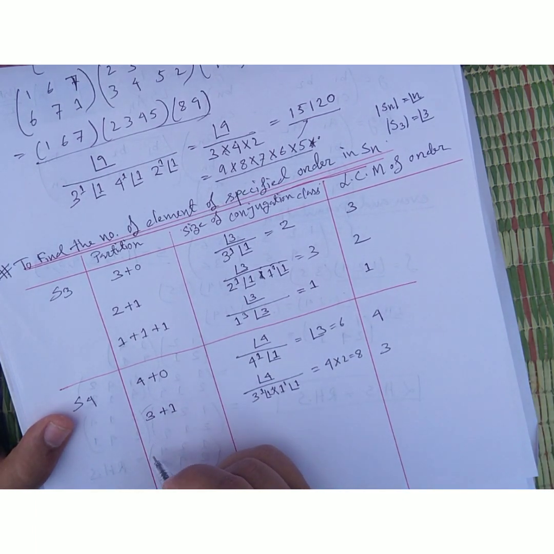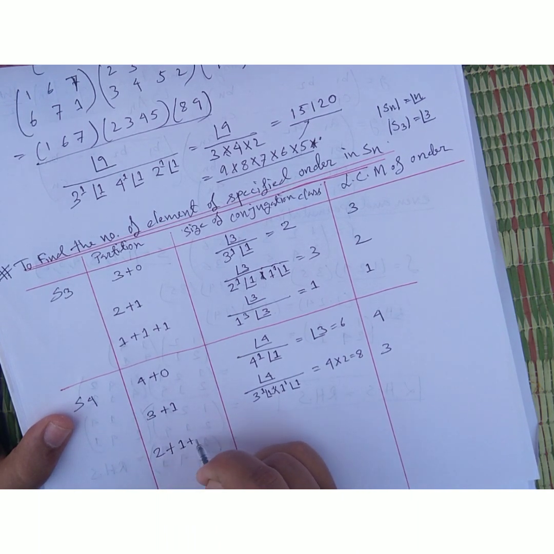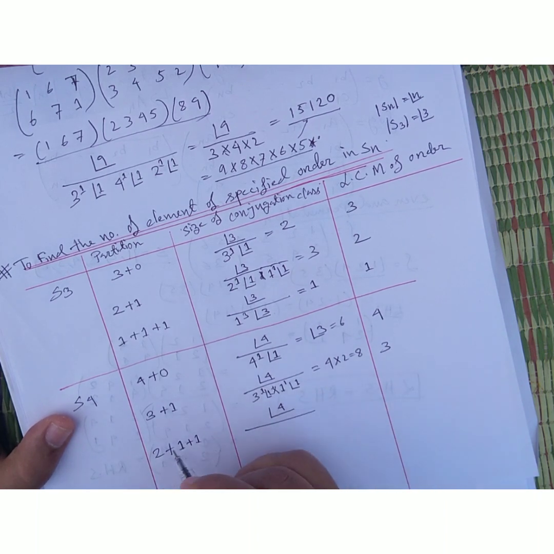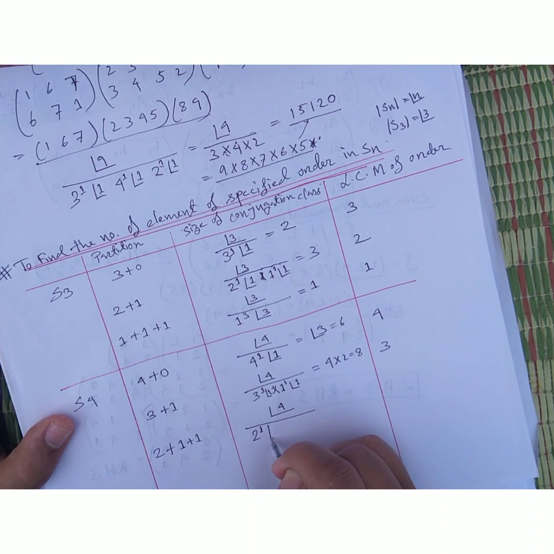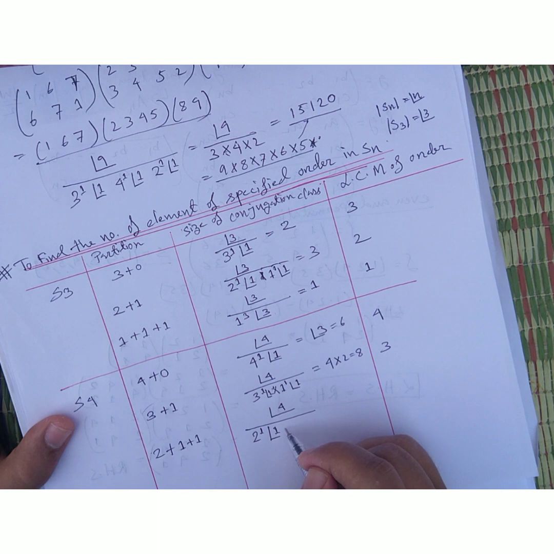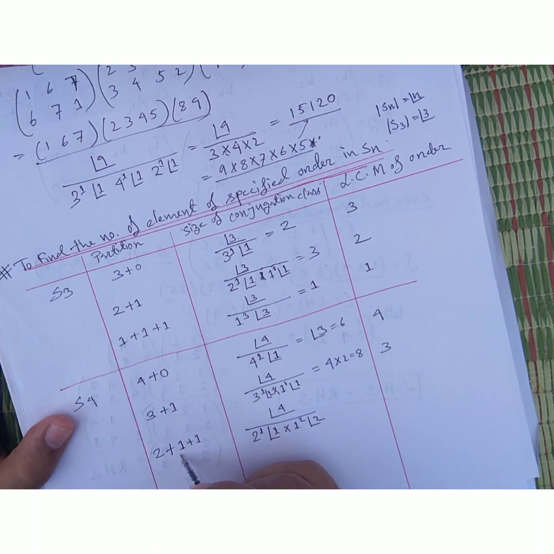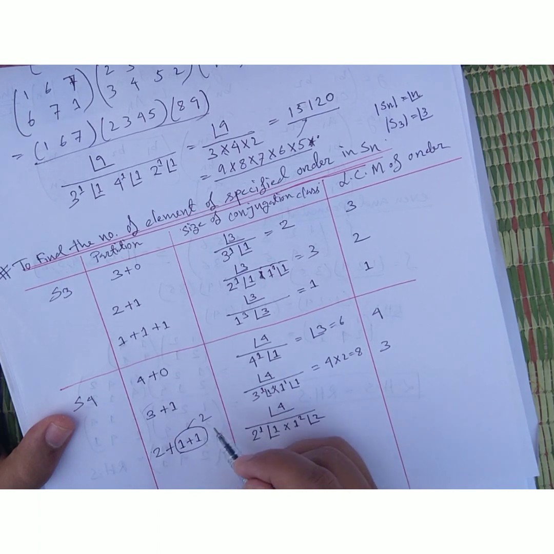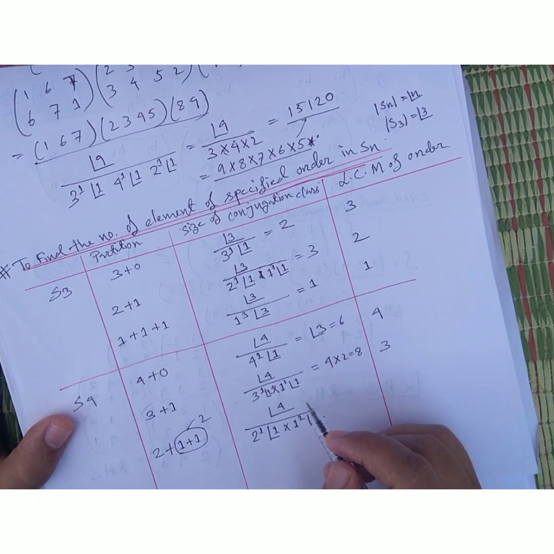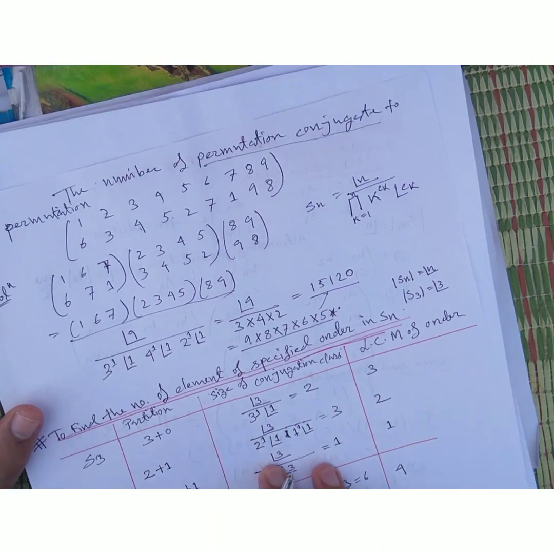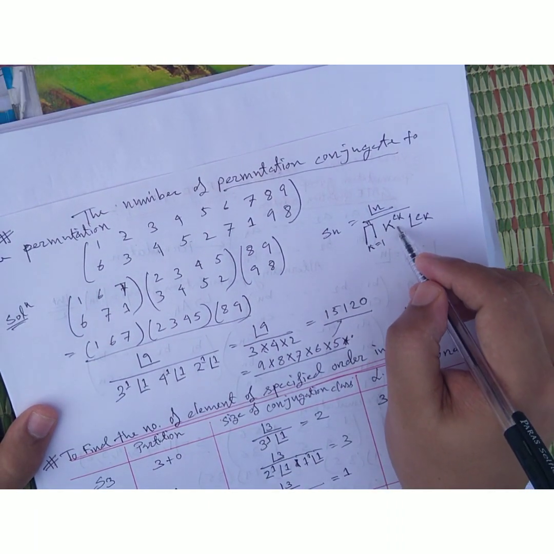Another way I can write is 2 plus 1 plus 1, so it will come 4 factorial, and the number of 2 is 2 to the power 1 into 1 factorial, and 1 to the power 2 into 2 factorial, because the number of 1 is 2. This is called my ck; here I also tell that it is ck.